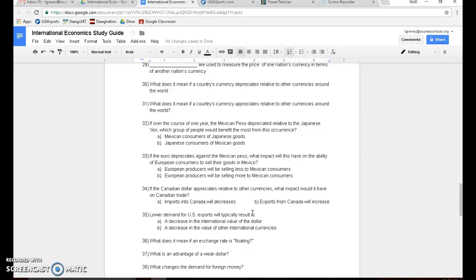Lower demand for U.S. exports will typically result in a decrease in the... No, actually, it would be a decrease in the value of other currencies. So if the U.S. dollar gets stronger, it would be B, because if the U.S. dollar is stronger, then other countries can't afford to buy as much from the U.S. So the value of their currency would decrease. Number 36, if an exchange rate is floating, that means that it goes up and down.